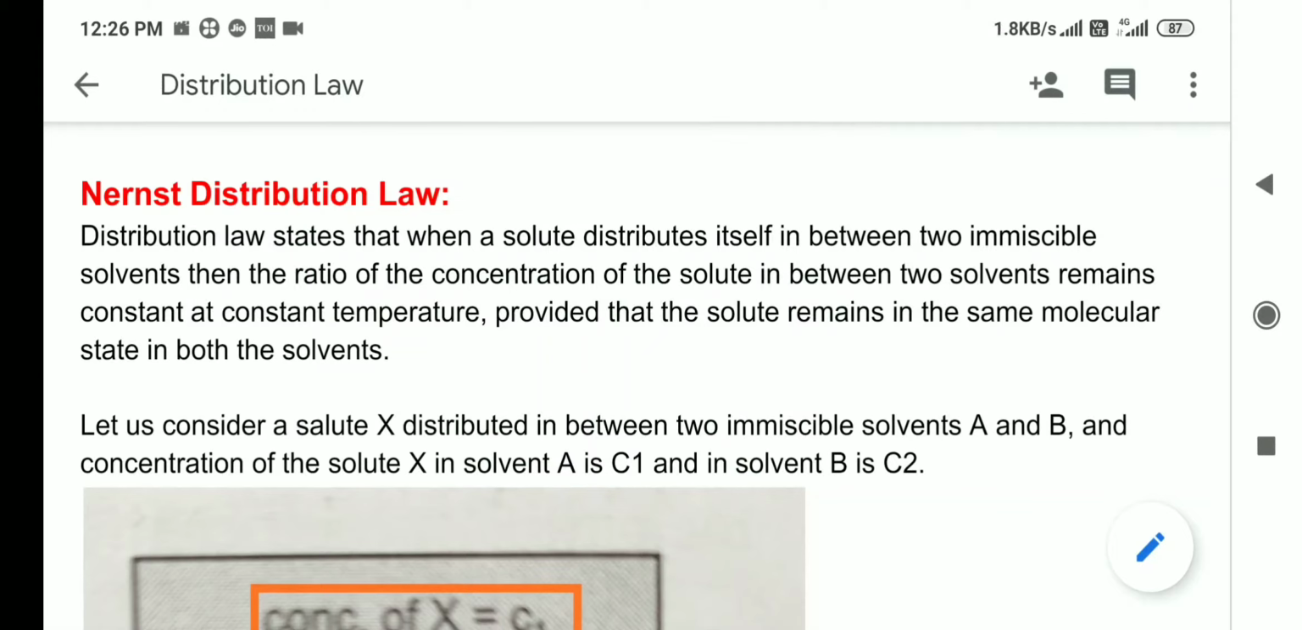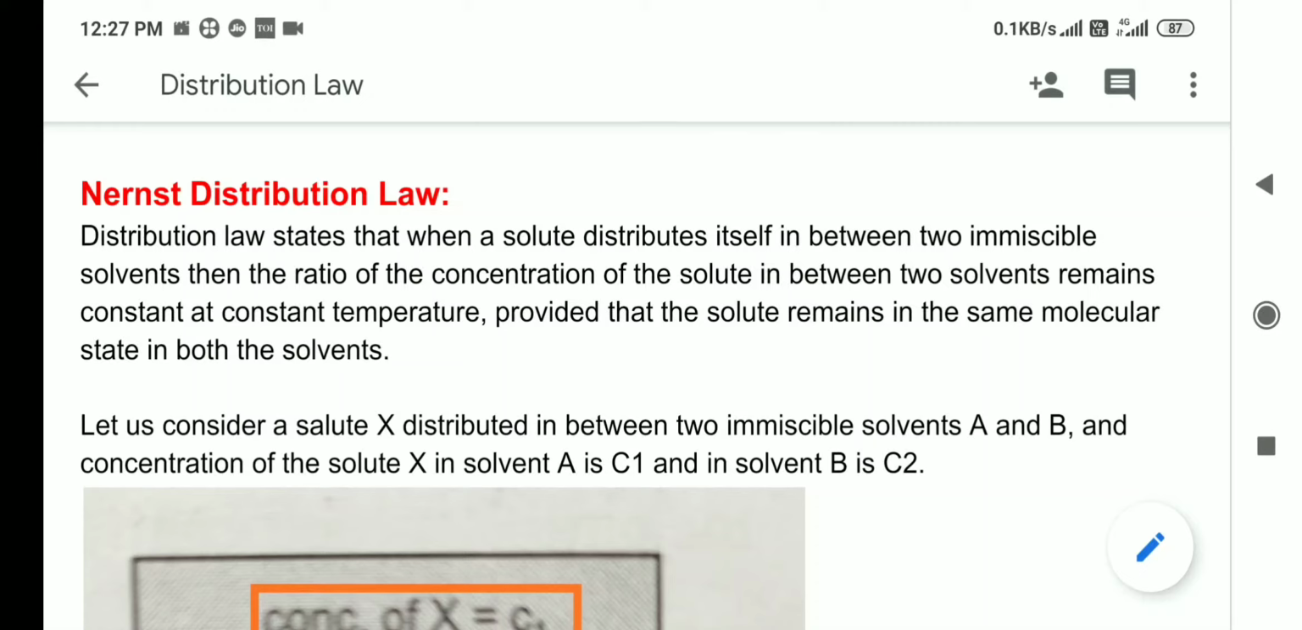How is it defined? Nernst distribution law states that when a solute distributes itself in between two immiscible solvents, then the ratio of the concentration of the solute in between two solvents remains constant at a constant temperature, provided that the solute remains in same molecular state in both the solvents.